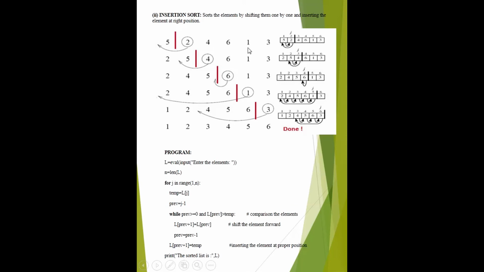This is the list. You make comparison 2 with 5. It is not in proper sequence, so 2 comes here, 5 comes here. Okay, in the right position. Okay, you make comparison 4 with 5, then 5 comes here and then 4 comes here. 4 also makes comparison with 2, but it does not show.